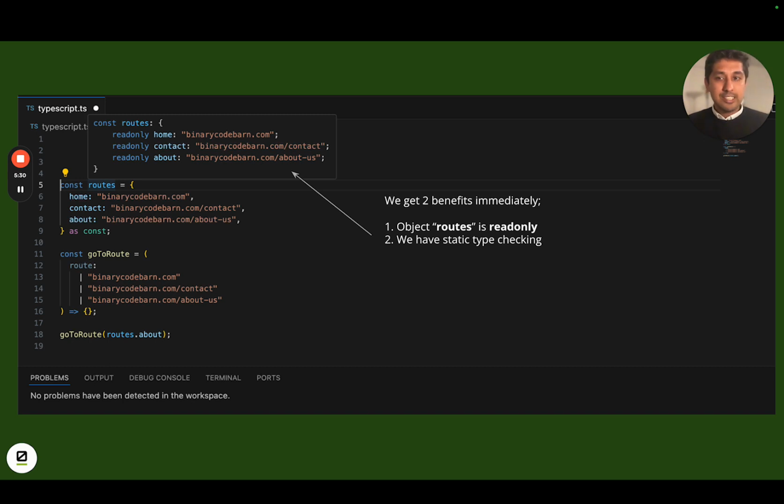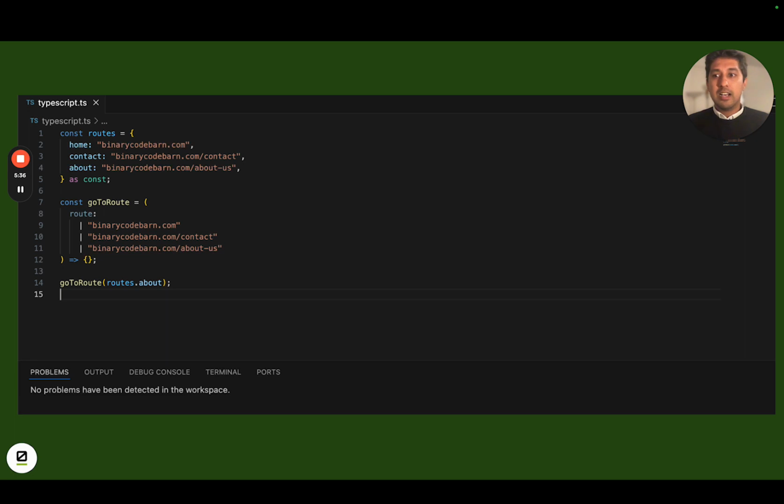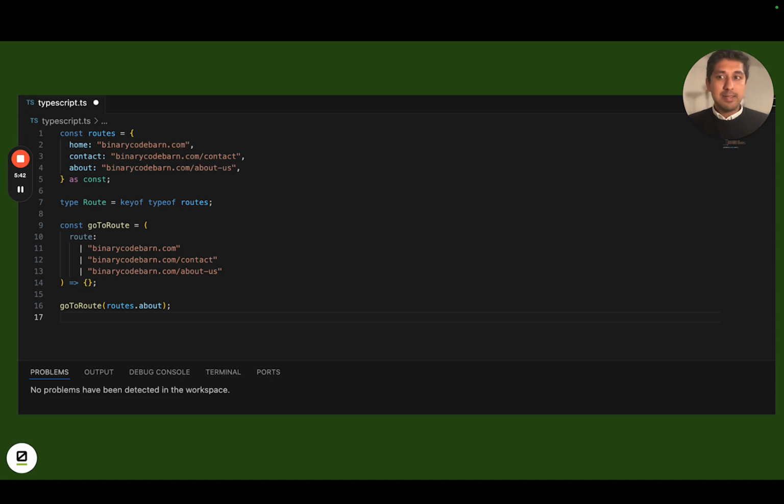But regarding the second issue, which was the redundancy issue, which we see on the goToRoute method, so goToRoute method, which is this one. All I do is I say type Route is equal to keyof typeof routes. And now if I were to hover on top of route, which is on line number 7, I would get all the keys that are associated with my routes object. So home, contact, and about.